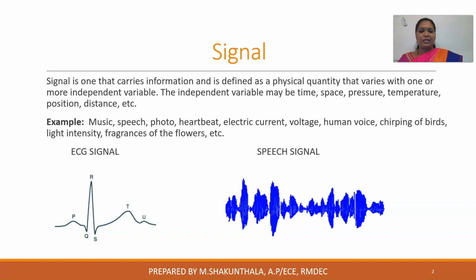So how are we telling that? Because they are giving the signal through speech, right? Through speech it carries some information, and through that information you are giving the responses. So a signal is one which carries some information, and it is a physical quantity that varies with one or more independent variables.